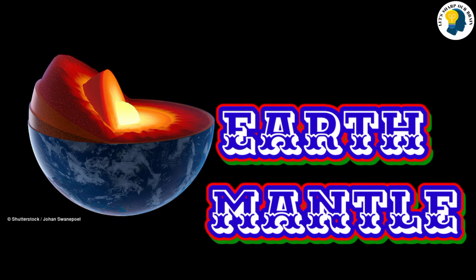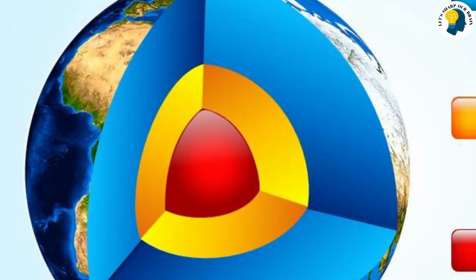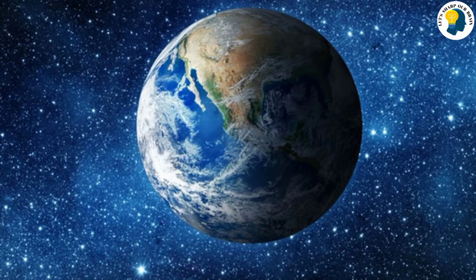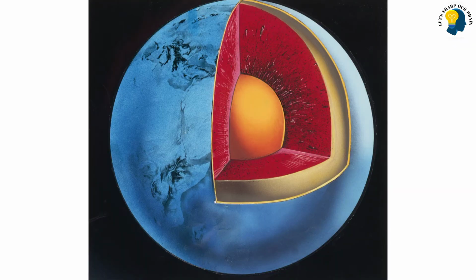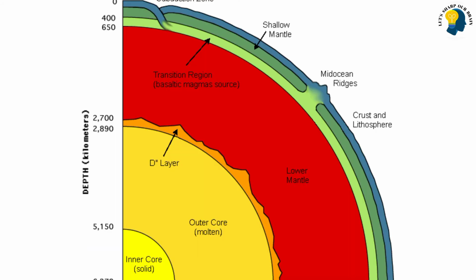Earth's mantle is a layer of silicate rock between the crust and the outer core. Its mass is 4.01 times 10 to the power 24 kg, and thus makes up 67% of the mass of the Earth. It has a thickness of 2,900 kilometers, that is 1,800 miles, making up about 84% of the Earth's volume. It is predominantly solid, but on geological timescales it behaves as a viscous fluid, sometimes described as having the consistency of caramel.